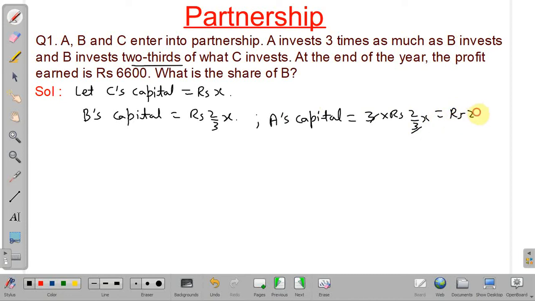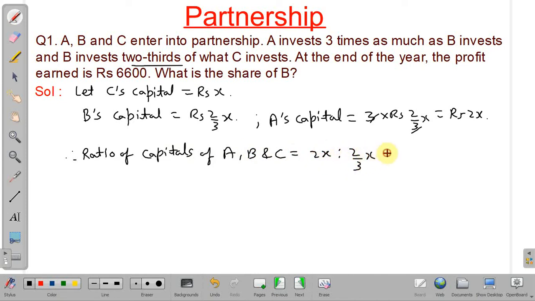So A's capital is 2x, B's capital is 2/3x, and C's capital is x. So we can calculate the ratio of capitals. Therefore, the ratio of capitals of A, B, and C will be 2x : 2/3x : x.